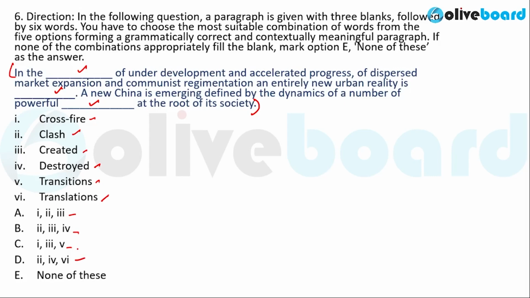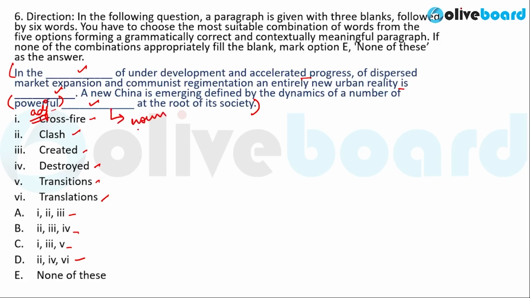Now that you have read the question, let us see what the sentences say. The sentences say, in the dash of underdevelopment and accelerated progress of dispersed market expansion and communist regimentation, an entirely new urban reality is dash. So, a new China is emerging defined by dynamics of a number of powerful dash at the root of its society. Now, if you notice, this powerful here is an adjective. So, an adjective always qualifies a noun.